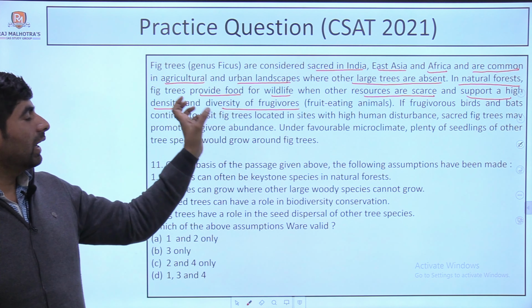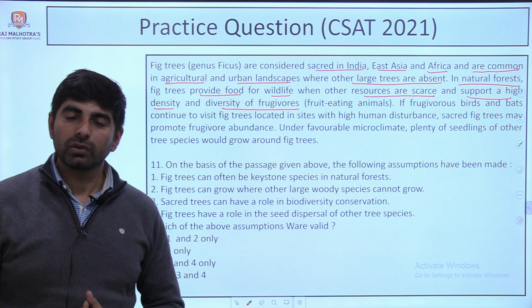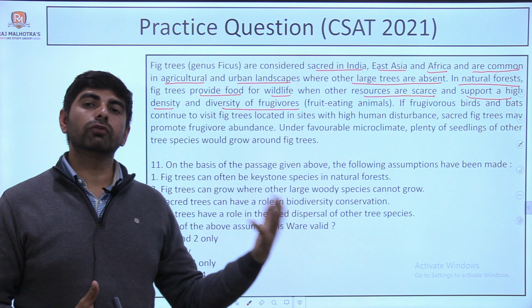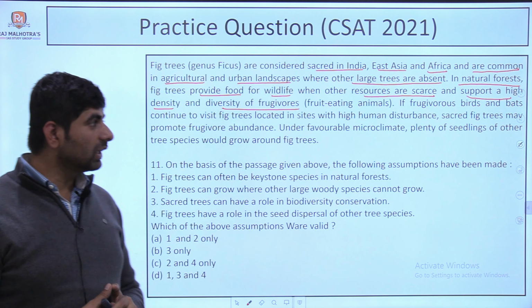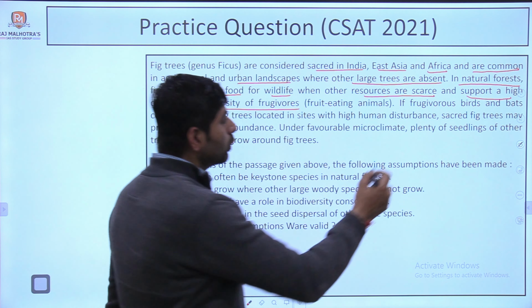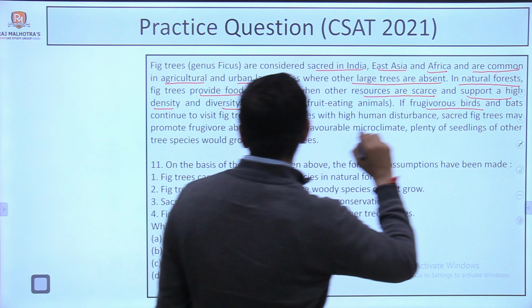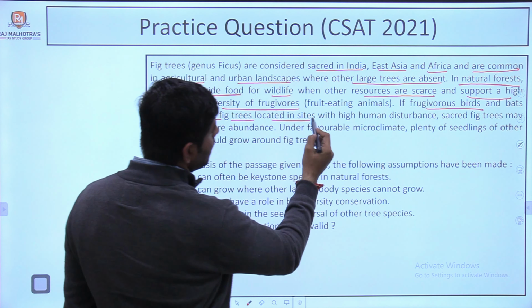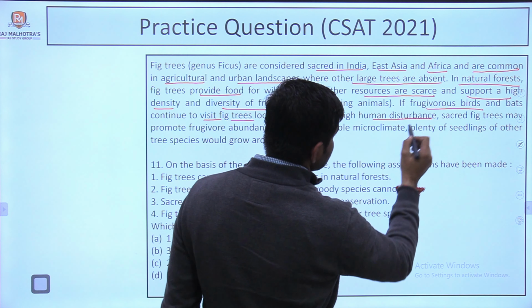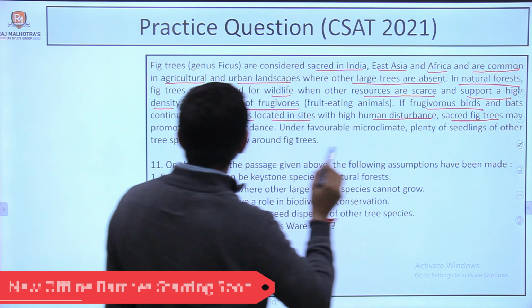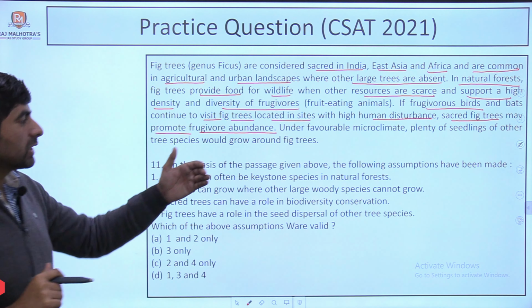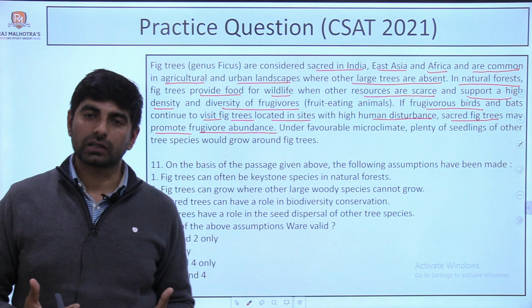So they provide density and diversity, they provide food for wildlife. Clear? If frugivorous birds and bats continue to visit fig trees located in sites with human disturbance, sacred fig trees may promote frugivorous abundance. That means because of them, their number can increase.